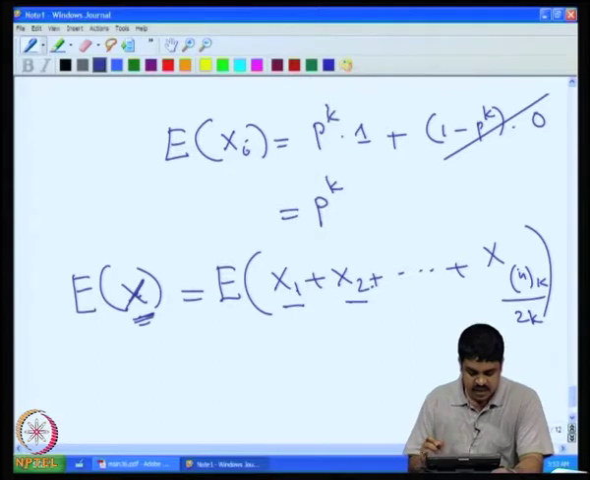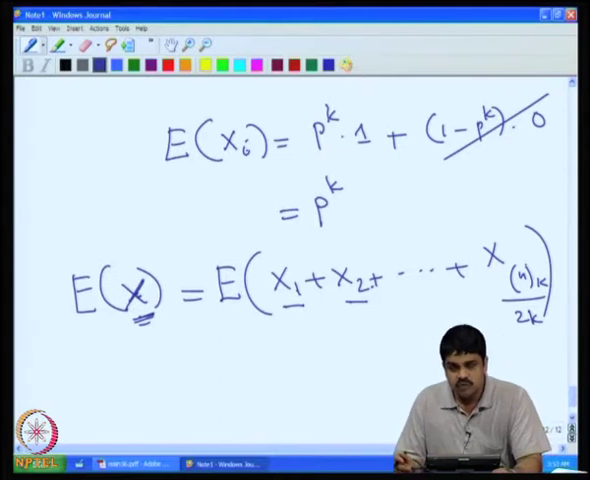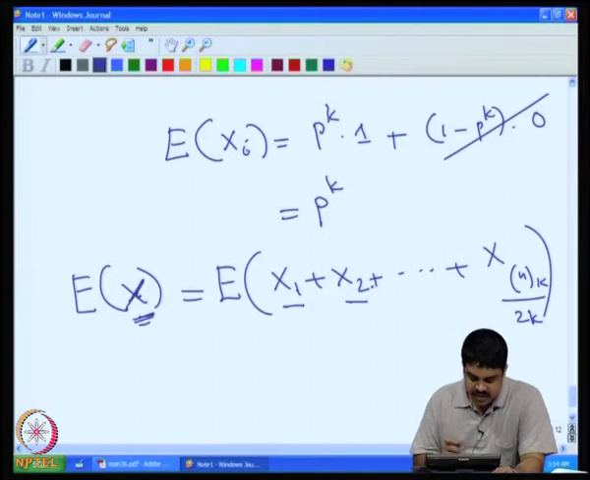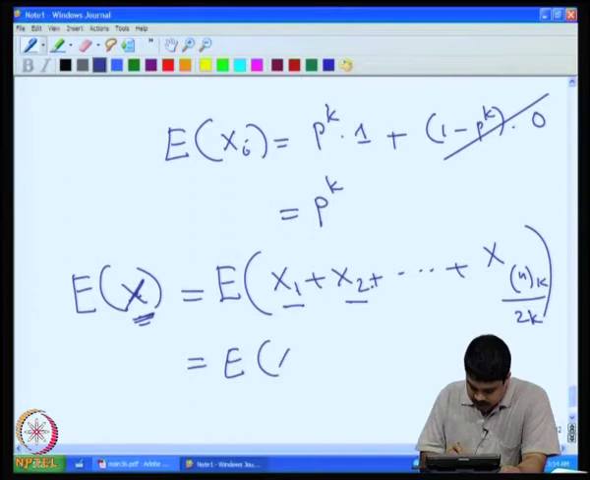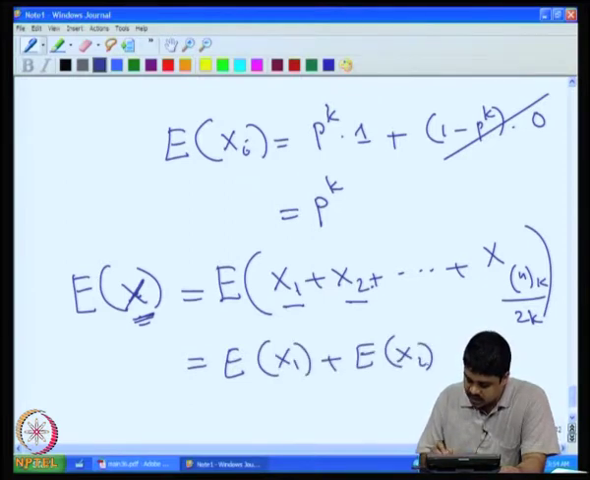This is the trick, and then the expectation of x can be counted by finding this thing. The one good property about expectation is that it is linear. That means this expectation is essentially the sum of the individual expectations. The expectation of the sum of random variables, we can simply sum the expectation of these things, right.